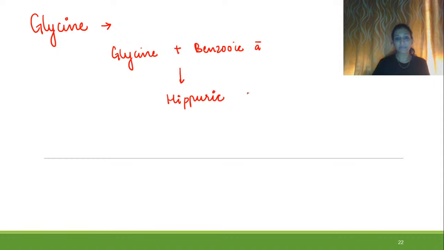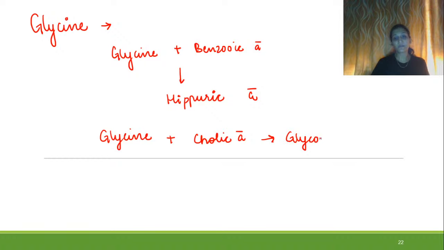Hippuric acid, right? So this is also one of the conjugation reactions in which glycine is conjugating with benzoic acid. Another example of detoxification with the help of glycine is glycine plus cholic acid, which will give rise to glycocholic acid.